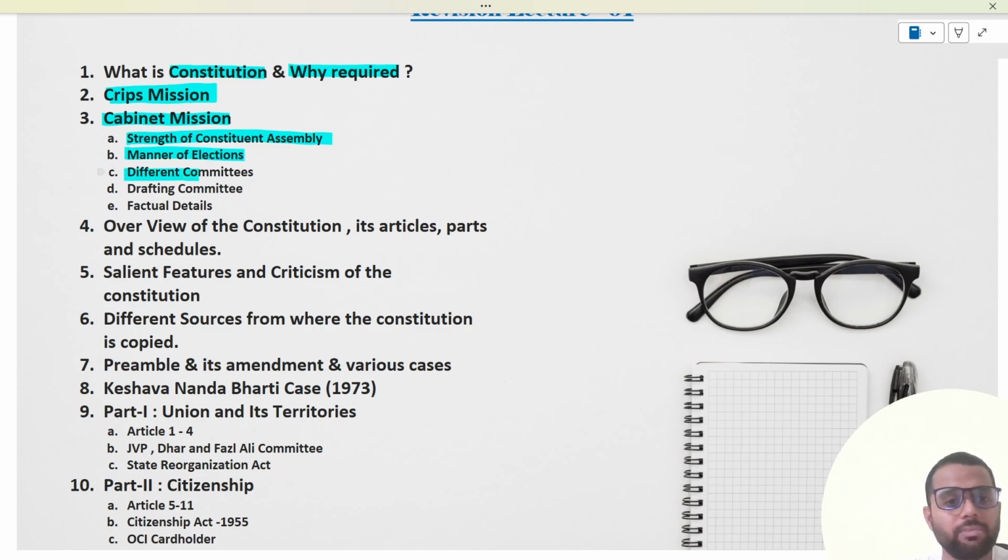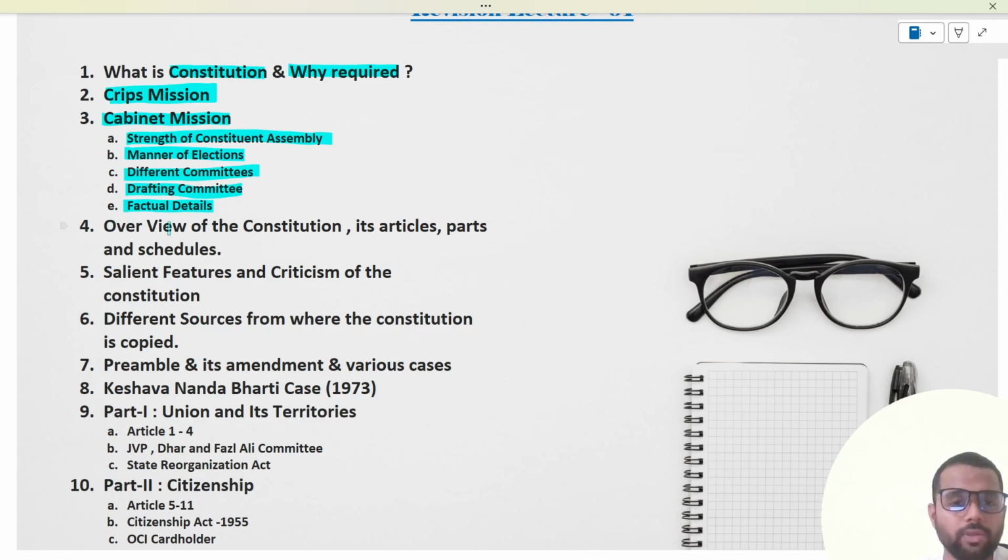Then we have seen the different committees and the chairmen of the committees. Then we have seen the details of the drafting committee, their members, and that the members were dominated by those from a legal background, and then other factual details with respect to the Constituent Assembly we have discussed. So those who have not watched the previous video, please go and watch that video. Make yourself comfortable with the terms that we have cleared so far, and then proceed with the future videos.